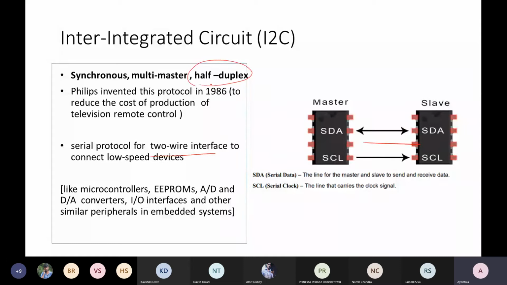Both-way communication is possible, but at a time it is not possible to consider both ways together. So this is half duplex. And the clock signal is associated, which means synchronization is done by this clock signal.